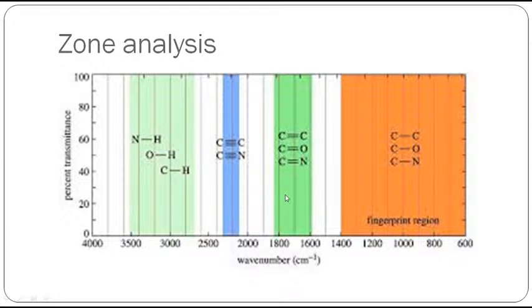Especially you can see here, this region is called the fingerprint region. All single bond stretching will occur here, and other bending vibrations, other fundamental modes, so CC single bond stretching and other bending and deformation vibrations all occur in this fingerprint region, and therefore there will be many vibrations, many signals, which is correct.